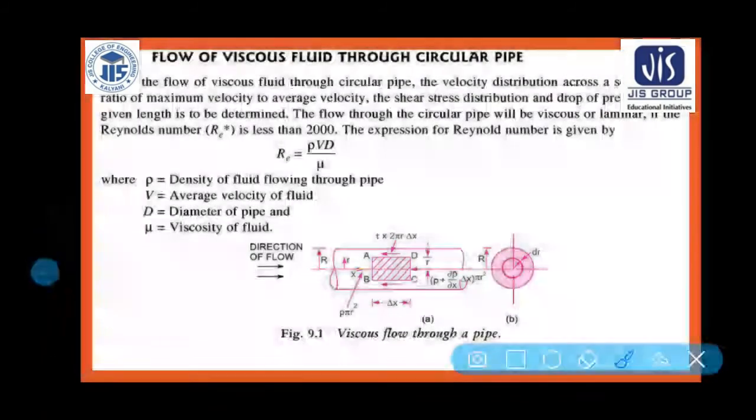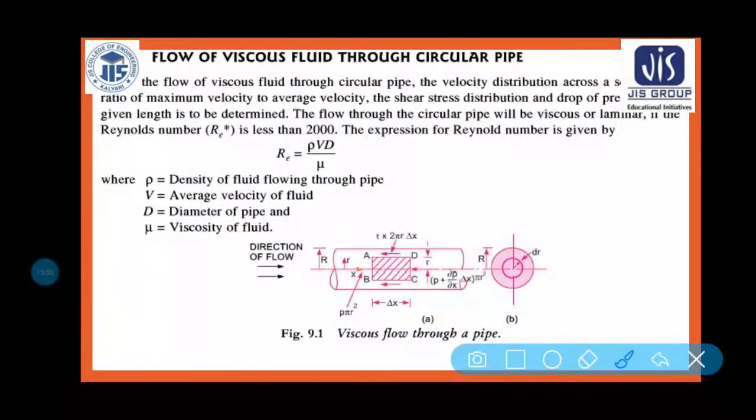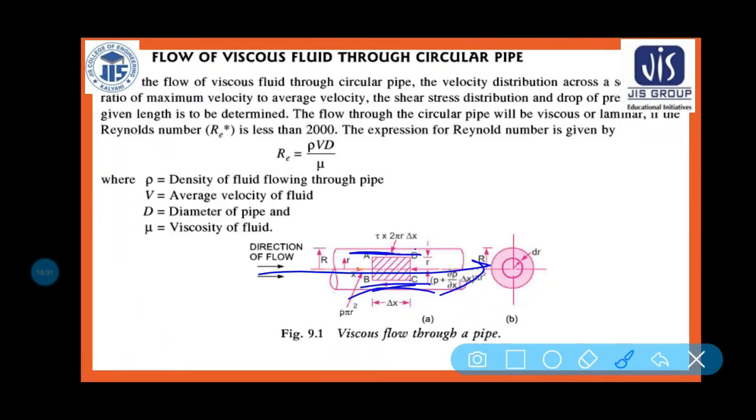So here you can see this is your delta r, small area, small strip, and total radius is your R. Now what we have to find out, you can see the equation what you can write. Because the fluid is flowing on this surface, there must be some viscous force, or force due to viscosity, which is basically resisting the motion of the fluid, and that is your shear force.